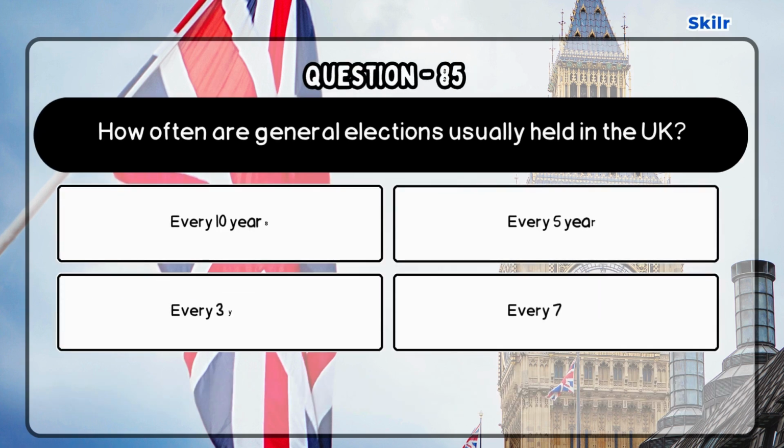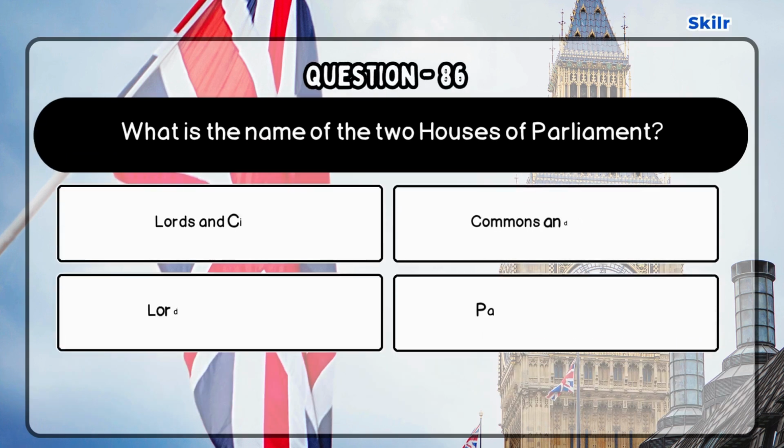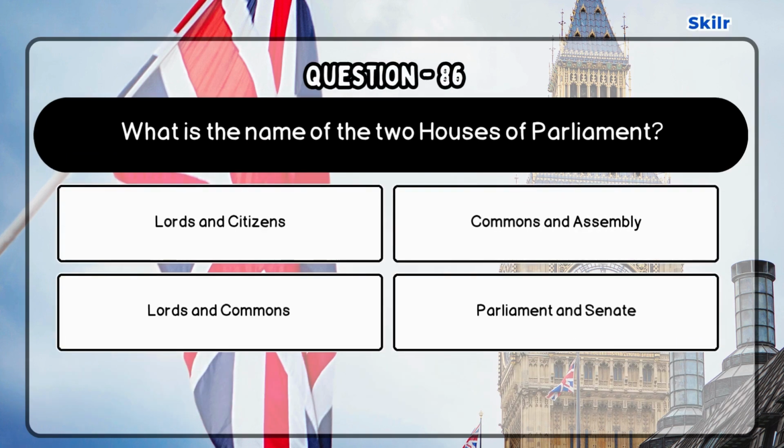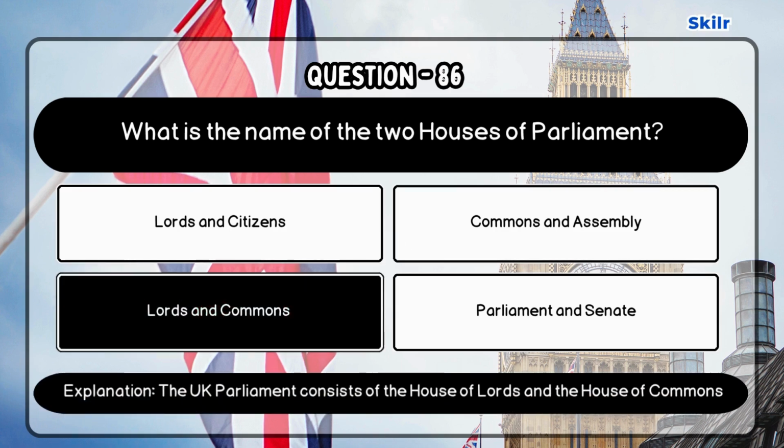Question 85. How often are general elections usually held in the UK? Correct answer is every 5 years, as general elections are typically held every 5 years unless an early election is called. Question 86. What is the name of the two Houses of Parliament? Correct answer is Lords and Commons, as the UK Parliament consists of the House of Lords and the House of Commons.